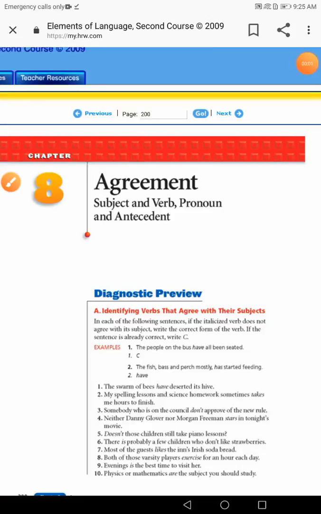Hey guys, good morning. Today we start a new chapter in grammar, that's agreement, and today we focus on the first type of agreement, between subject and verb.